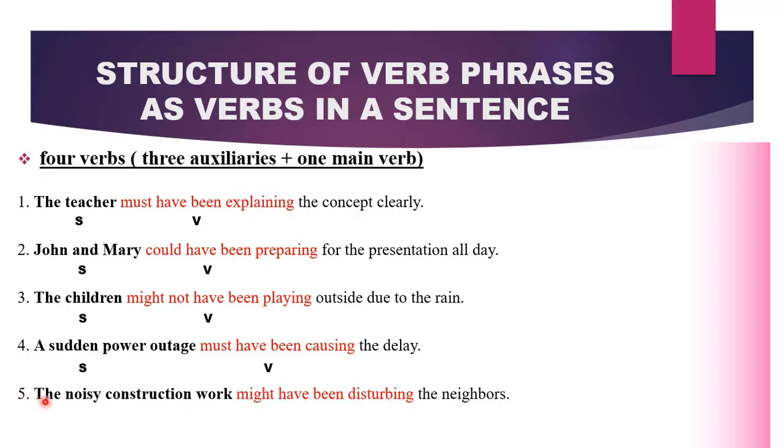The last one: the noisy construction work might have been disturbing the neighbors. Have you identified our subject and the verb? We have the noisy construction work as our subject, and the verb is a verb phrase which contains 1, 2, 3, 4 verbs, 3 auxiliary verbs, and then 1 main verb. Together, they perform the role of a verb.